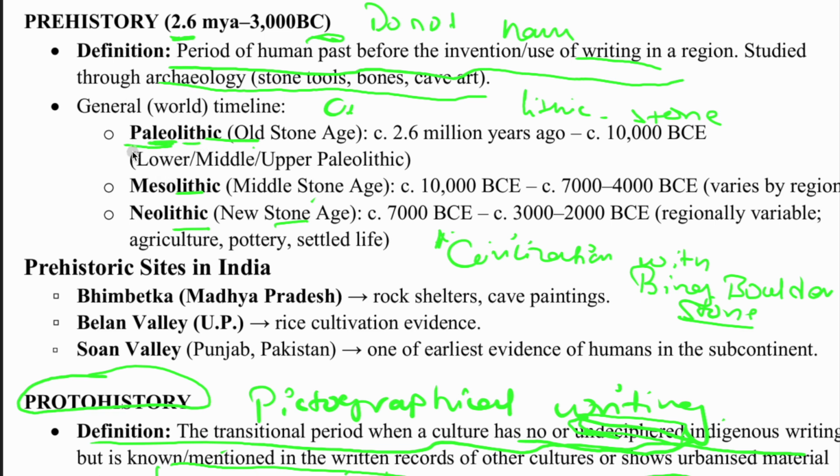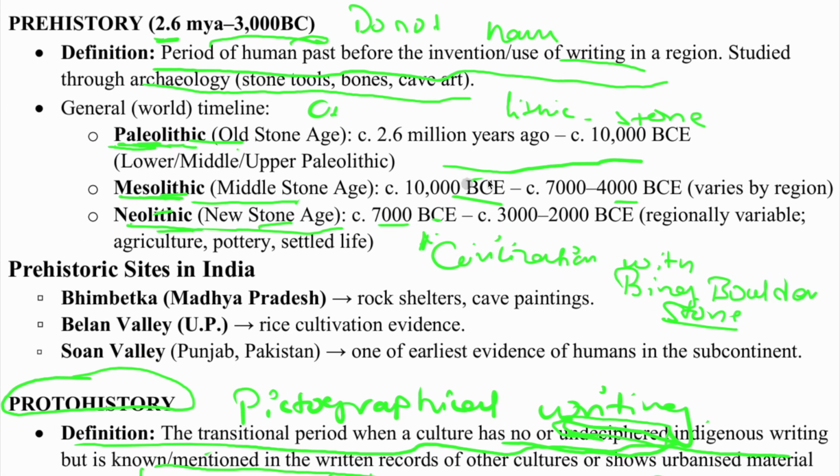So in prehistory, from 2.6 million years ago to 3000 BCE, we have the Paleolithic, the Old Stone Age, the Mesolithic, the Middle Stone Age, a transition between Paleolithic and Neolithic, and the Neolithic, the New Stone Age. So these are divided into these years.